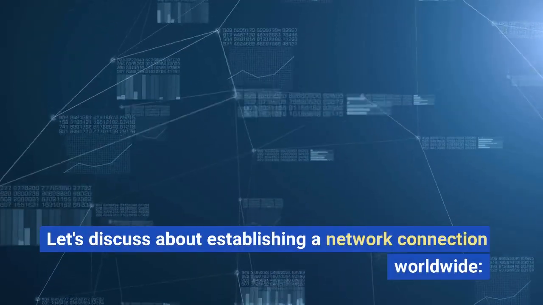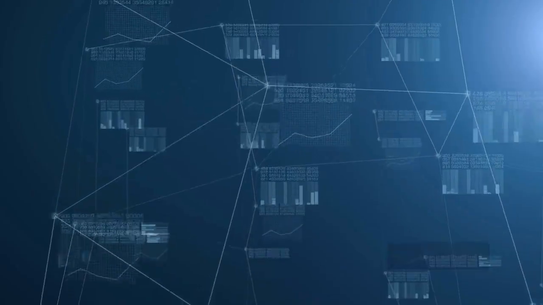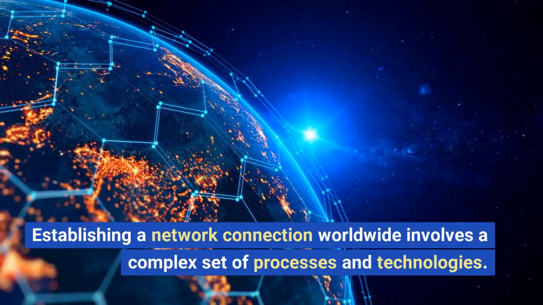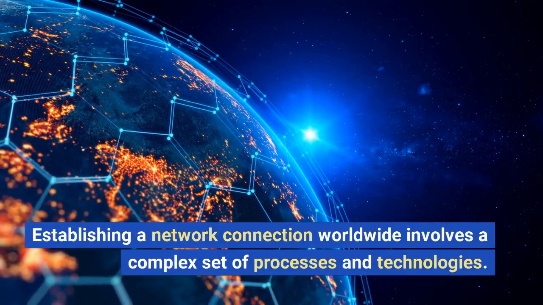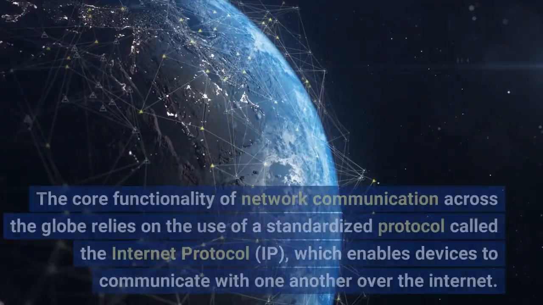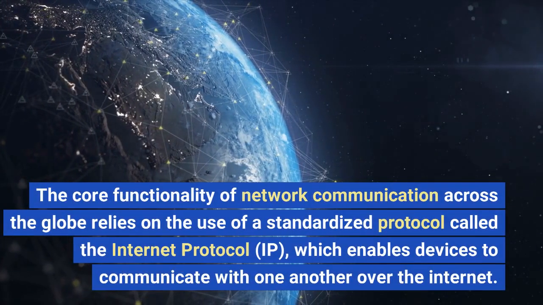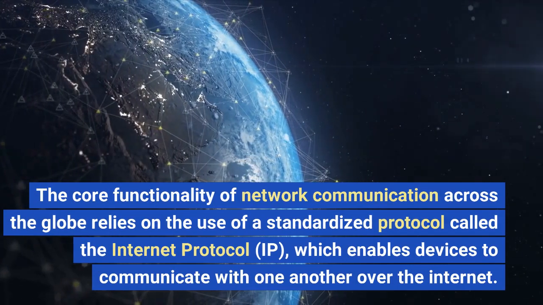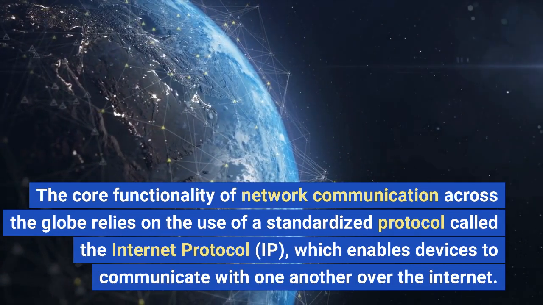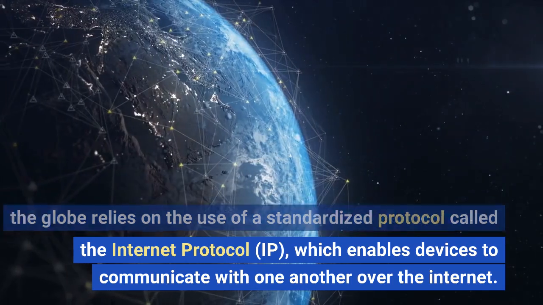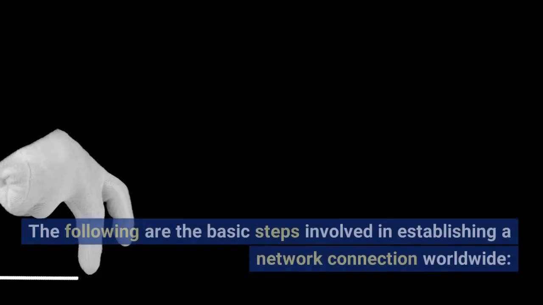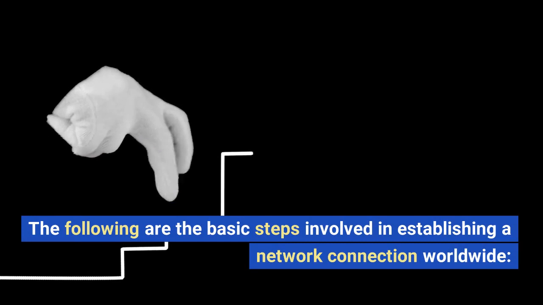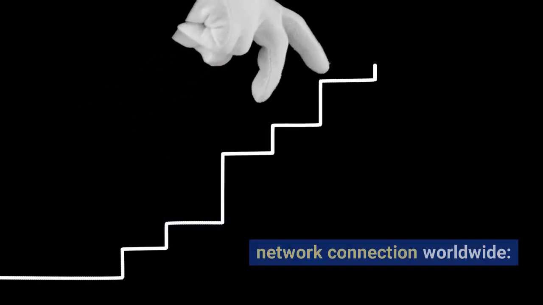Let's discuss establishing a network connection worldwide. Establishing a network connection worldwide involves a complex set of processes and technologies. The core functionality of network communication across the globe relies on the use of a standardized protocol called the Internet Protocol, IP, which enables devices to communicate with one another over the Internet. The following are the basic steps involved in establishing a network connection worldwide.